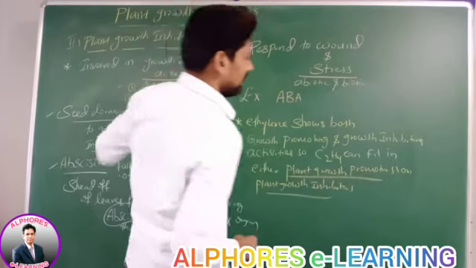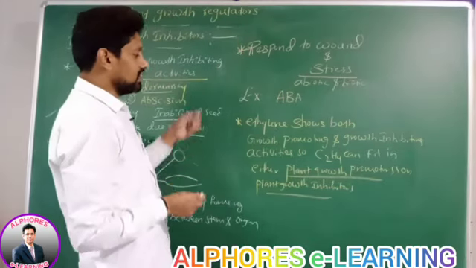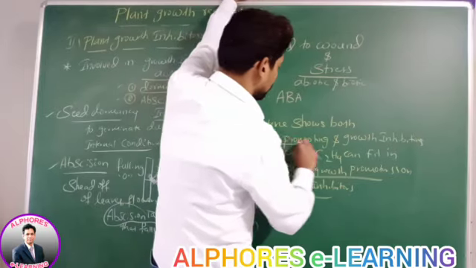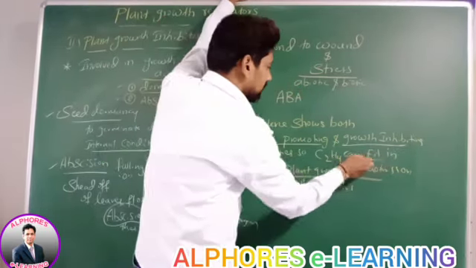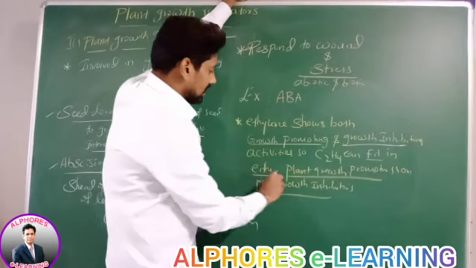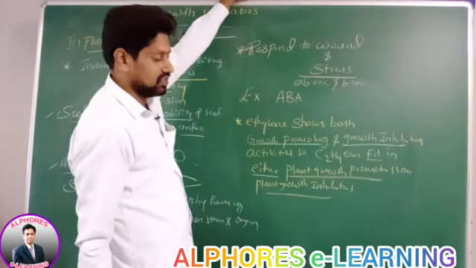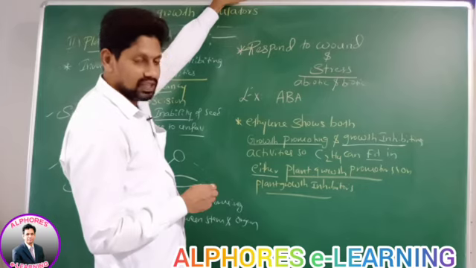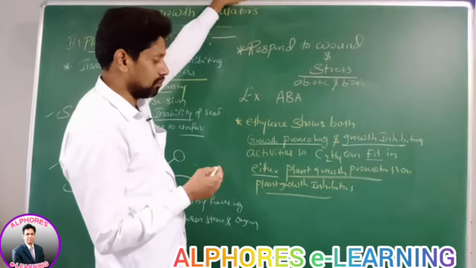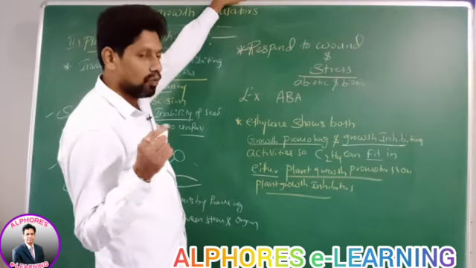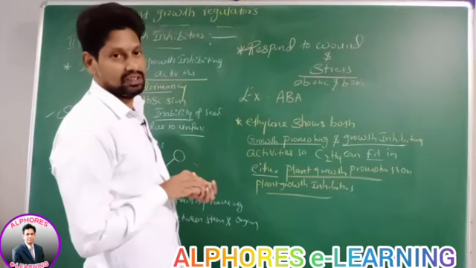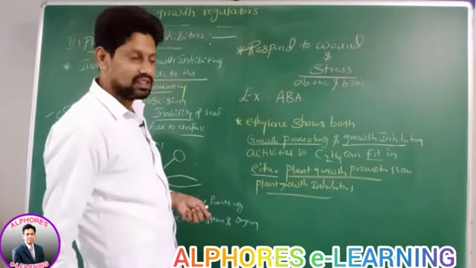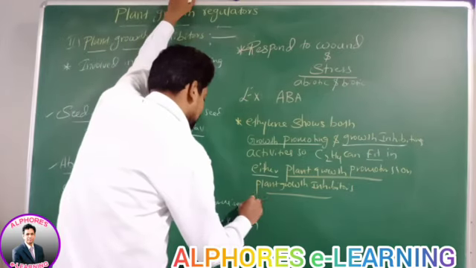Is this statement okay? Once you see this statement, ethylene is showing both promoting activities as well as inhibiting activities. So ethylene can fit in either. I am not saying neither, I am saying either. It can either fit in plant growth promoters or plant growth inhibitors. Most of ethylene's activities are growth inhibiting activities.